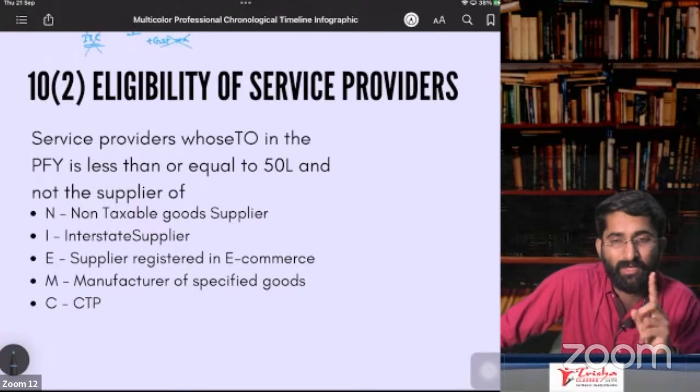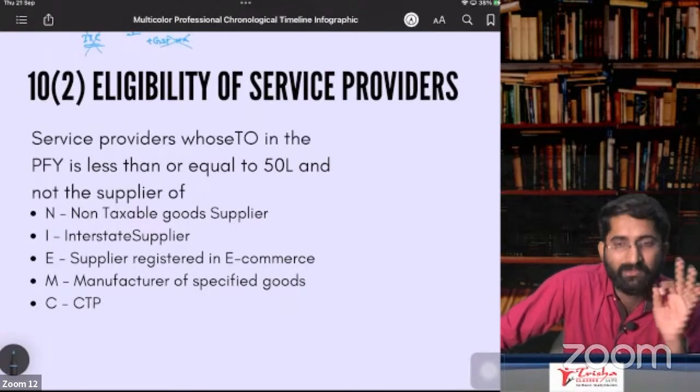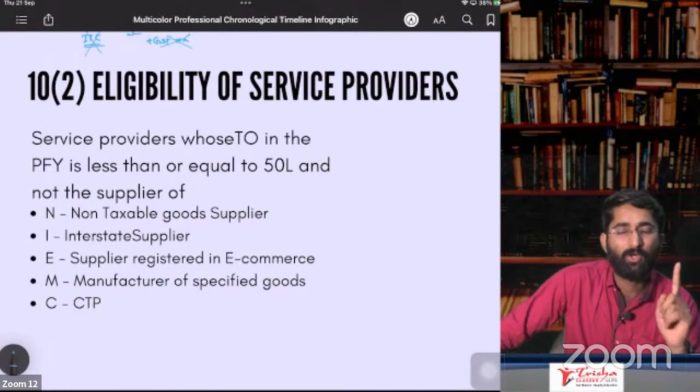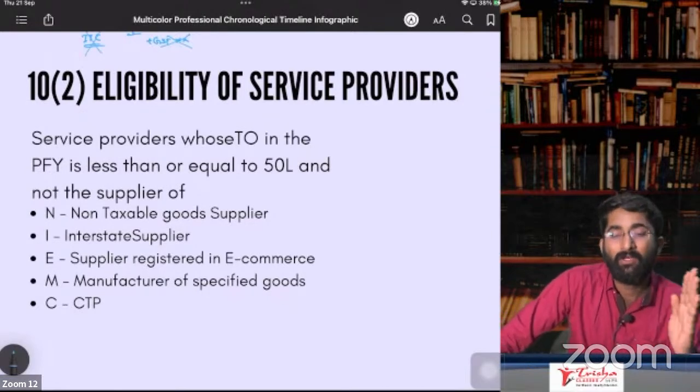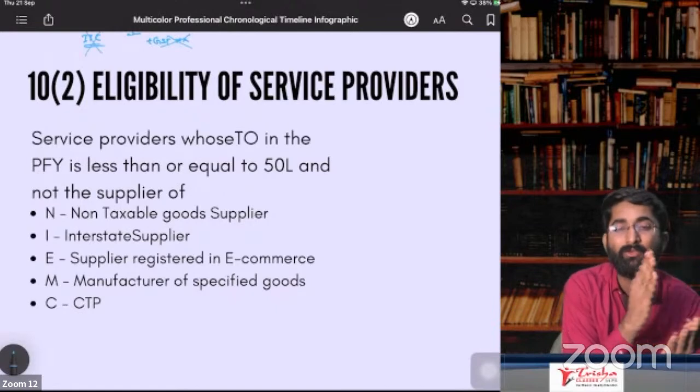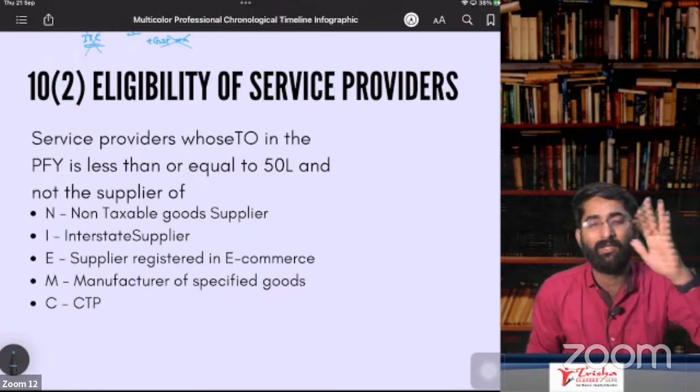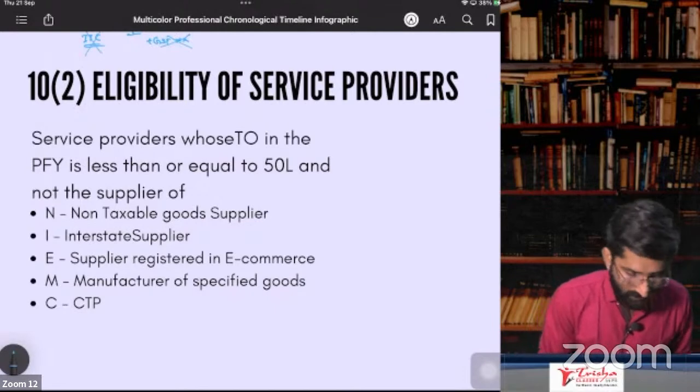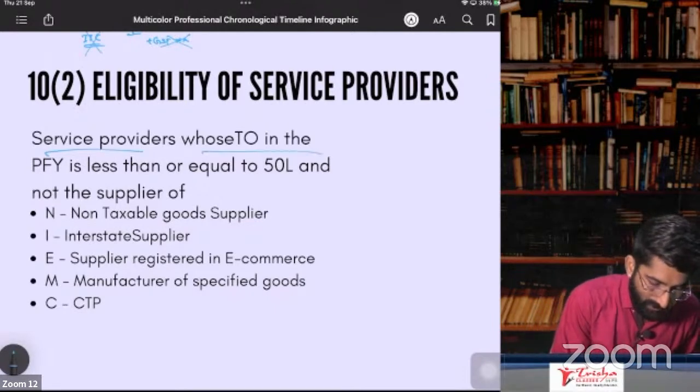For you, the turnover limit is 50 lakhs. So if your turnover is less than or equal to 50 lakhs in the preceding financial year, then you can go for composition.